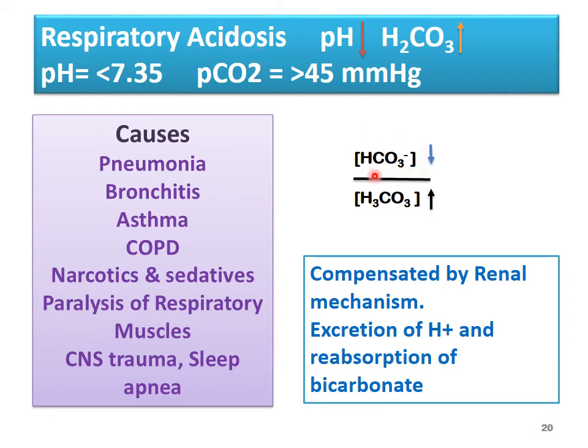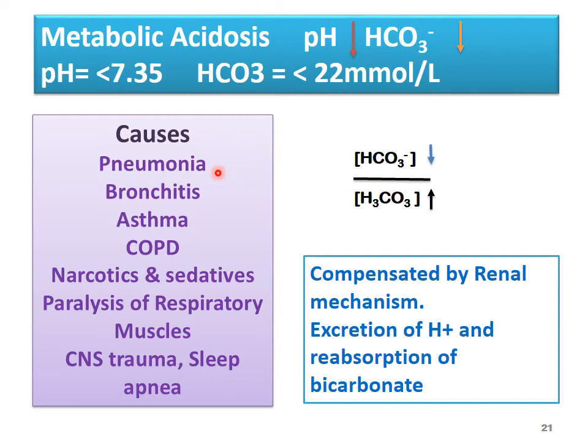And we know that bicarbonate is reduced and H2CO3 will increase. And if it is respiratory, then compensation is always by the renal mechanism. With the increase in H plus ions, they should be excreted. H plus ions are excreted through the kidneys in urine, and reabsorption of bicarbonate takes place. In this way, the bicarbonate level will be increased, which restores the balance of acidosis.